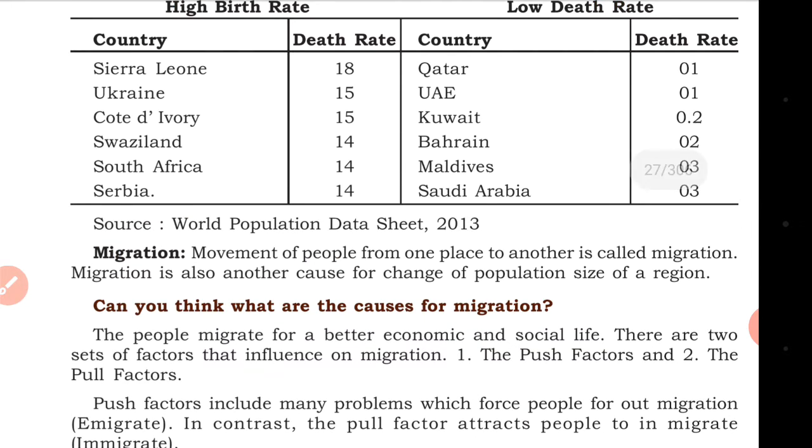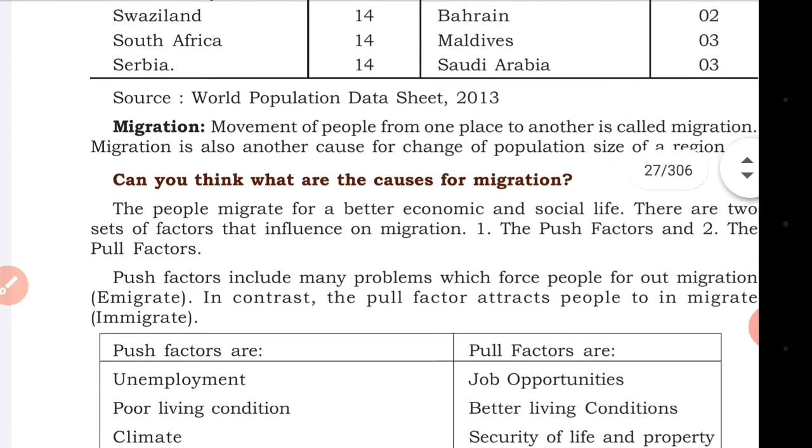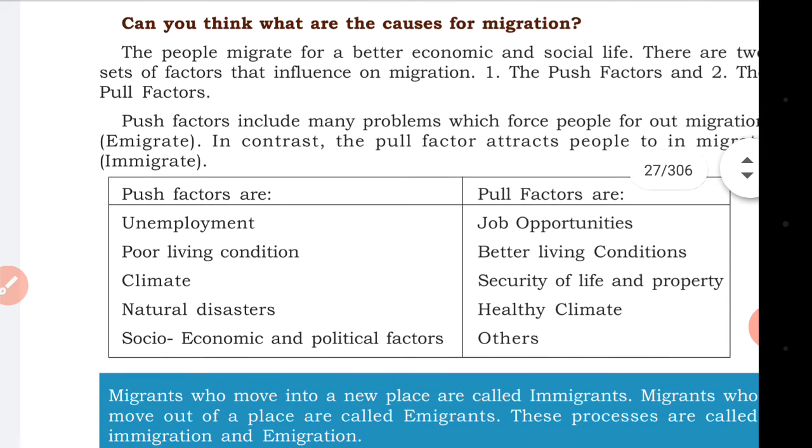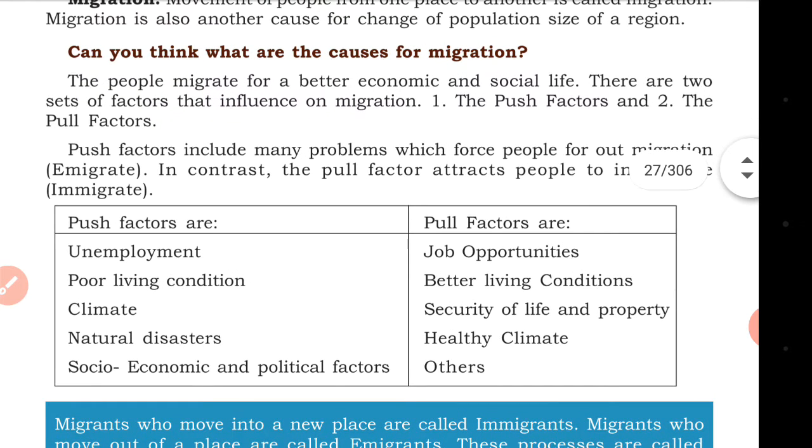Migration: the movement of people from one place to another is called migration. When we know that people are moving from one place to another, we call it migration. Migration is another cause of change in the population size of a region. Can you think what the causes of migration are?